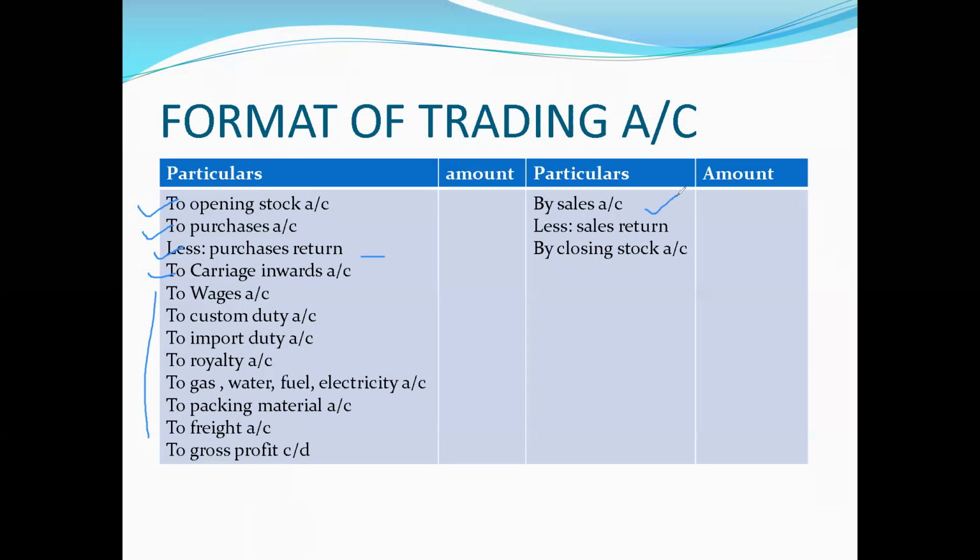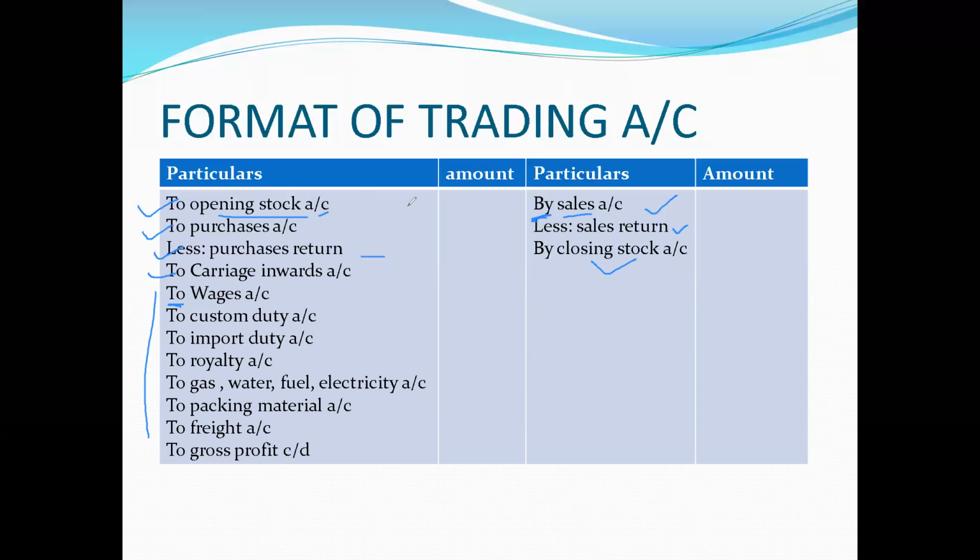There is only one direct income, that is sales. If any sold goods have been returned by the customer, that would be deducted. So this is the gross sales, and after deducting the sales return would be the net sales. Whatever stock is left at the end of the year, that is closing stock, will be recorded here. The same rule will be applied in this account. We start with the word "To" on the debit side, and on the credit side we start with the word "By". And at the end of every transaction we mention the word account.